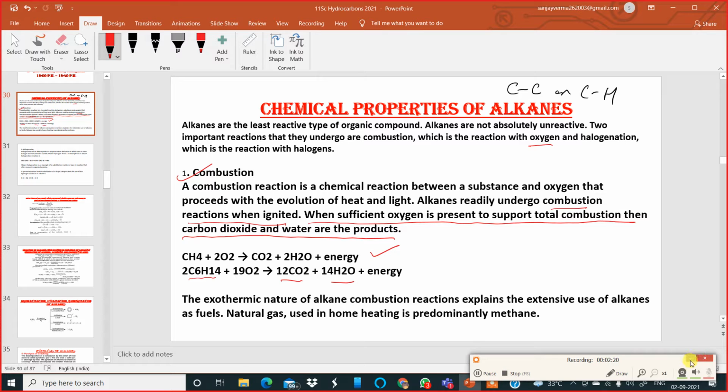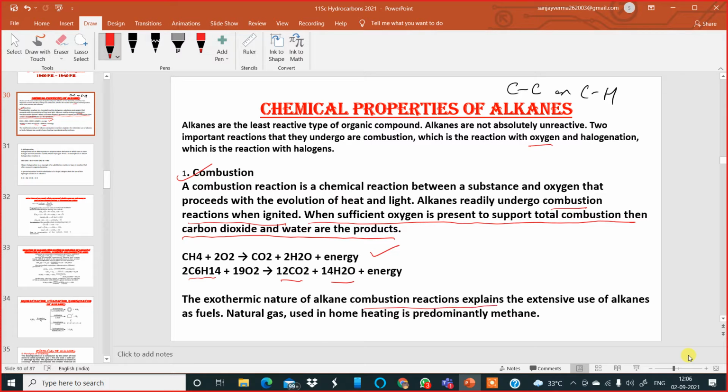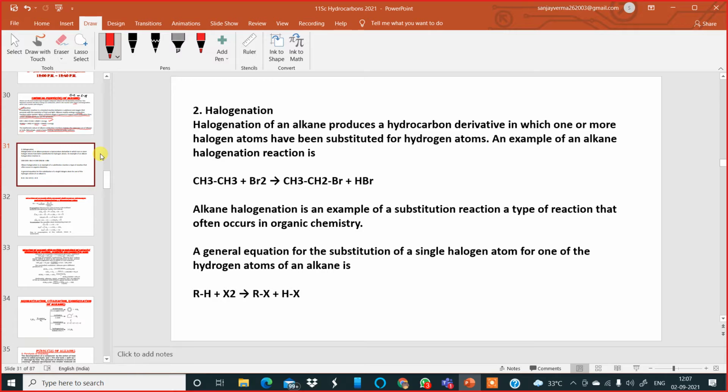The exothermic nature of alkane combustion reactions explains the extensive use of alkanes as fuels. Natural gas, which is used in home heating, is predominantly methane normally. Now moving further to the next one, that is halogenation.